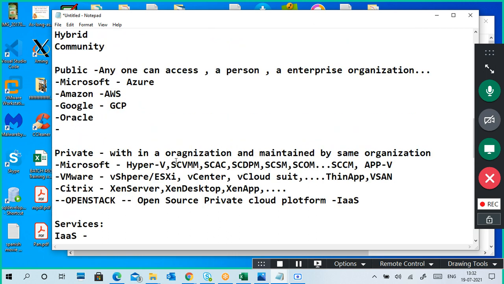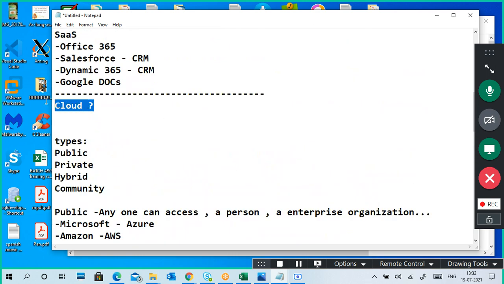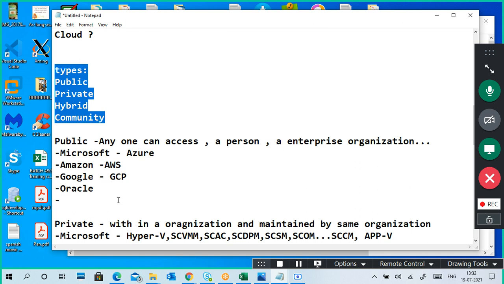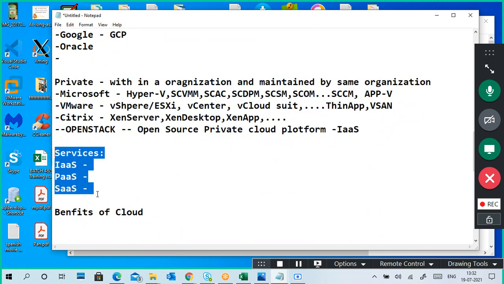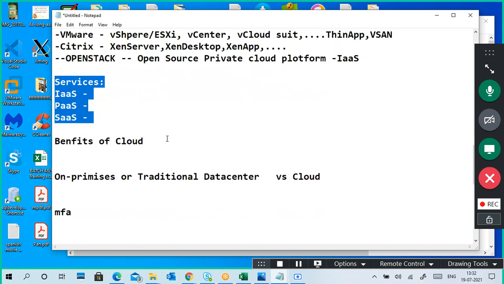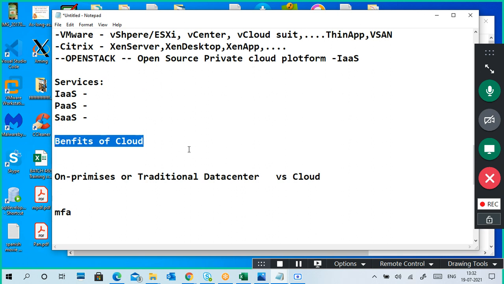Okay guys, important questions: what is a cloud, what are the types of cloud. Compulsorily, you should know these things. What are the services of the cloud, the benefits of cloud, and the features of cloud.